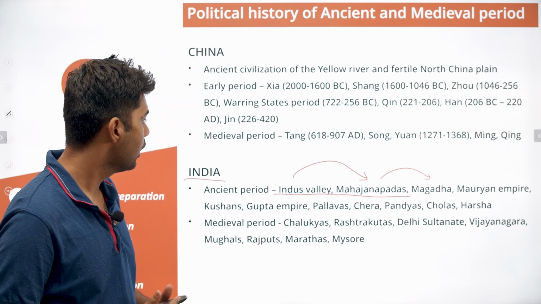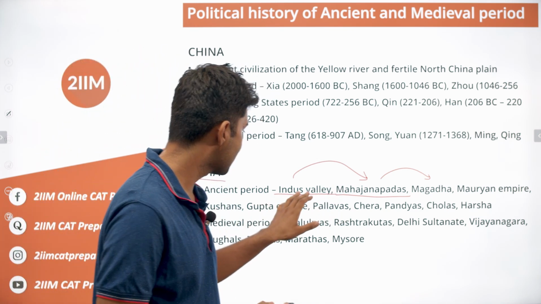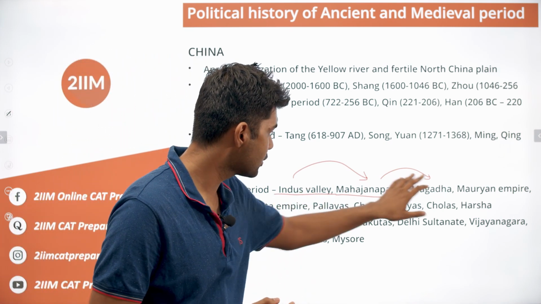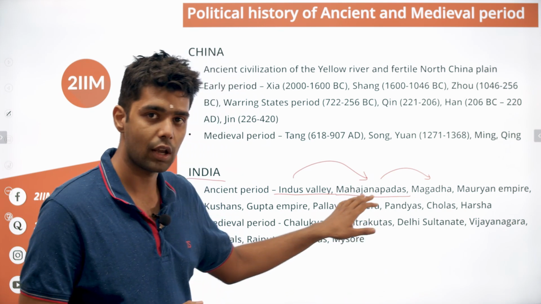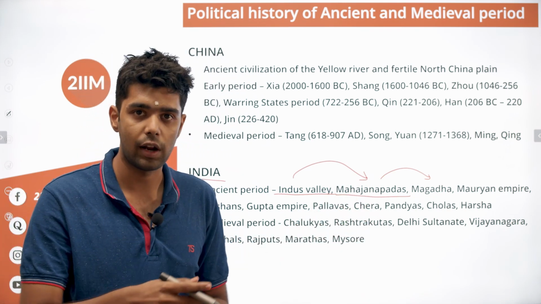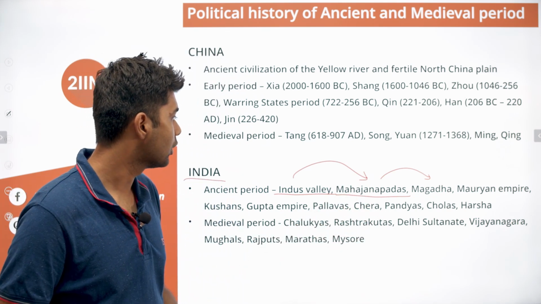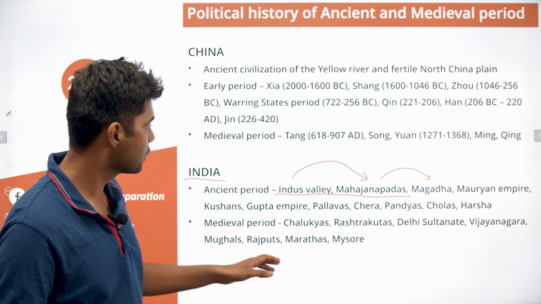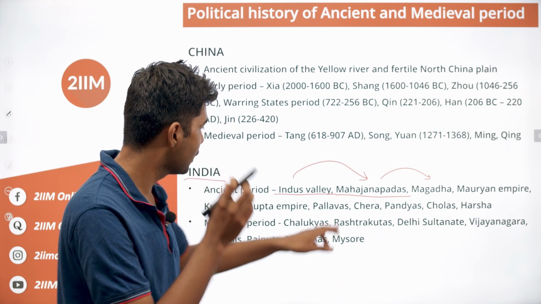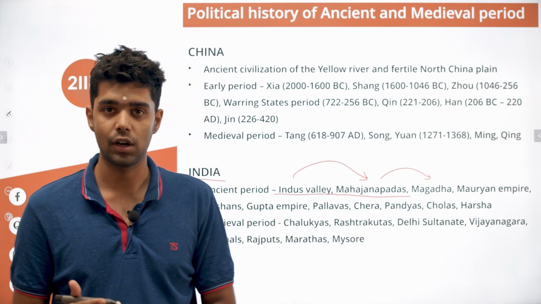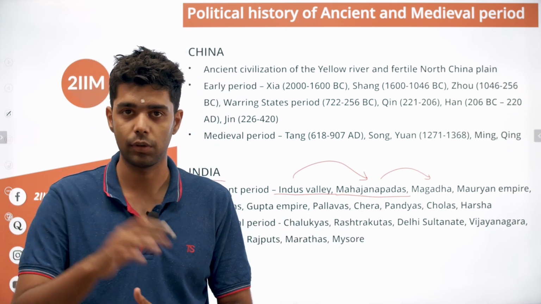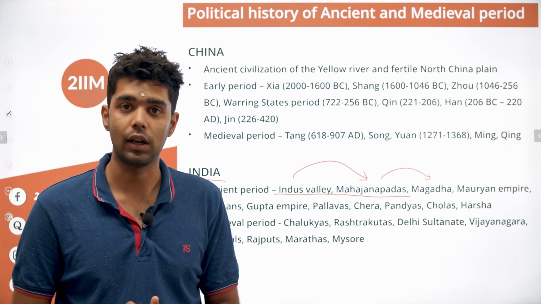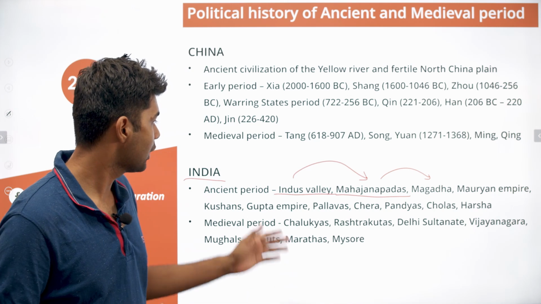The timeline here is that these kingdoms, the Mahajanapadas, lasted from 2500 BC all the way till 500 BC. Under these kingdoms the Vedic religion started. The present form of Hinduism is from the Vedic religion, and you also had Buddhism, which started in the late 700, 600 BC.